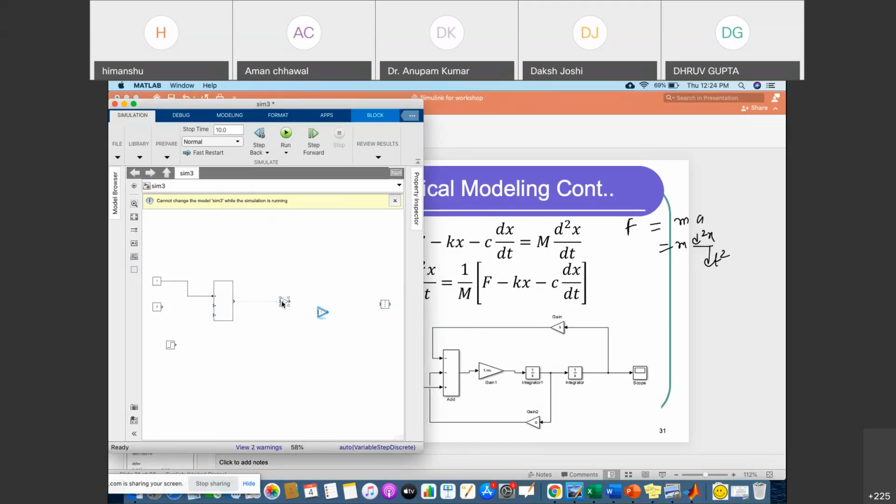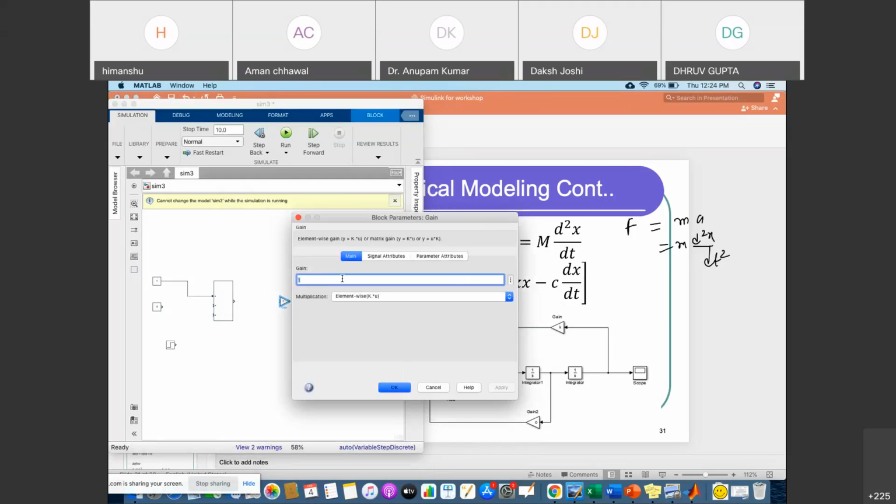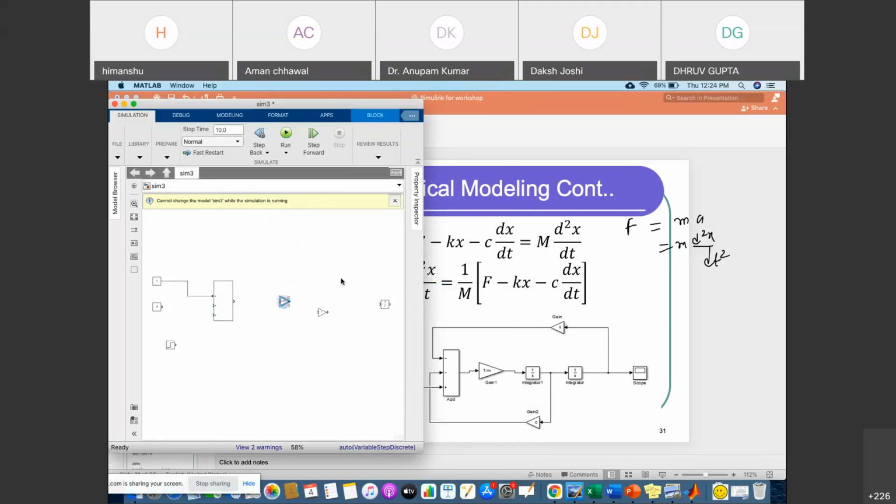And you can see 1 by m is here, 1 by m is here, so we have to multiply by 1 by m, so make 1 by m, right? Okay, next one is integrator we require now, so take one integrator and next again we require one more integrator. Okay, and we require the scope operation. Where is the scope?